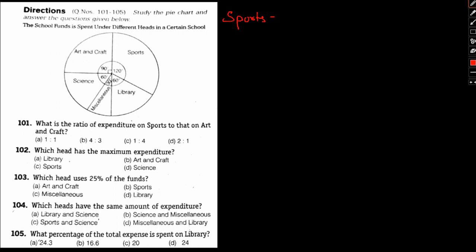sports is given as 120 degrees. So if we distribute the same as percentage, so the total thing will be 360 degrees, because it's a circle. So therefore for sports, if we represent the same in terms of percentage, it will be 120 by 360, that is 1 by 3 or 33.33%. Okay, so sports will be 33.33%. Okay.